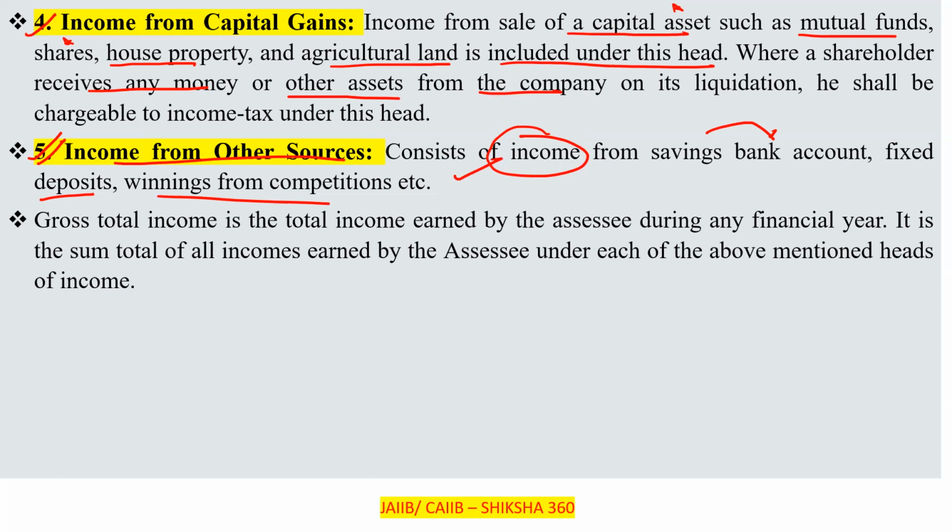Gross total income is the total income earned by the assessee during any financial year. Basically, it is the sum total of all the incomes earned by the assessee under each of the above mentioned heads of income.